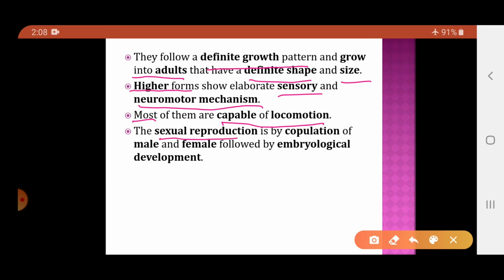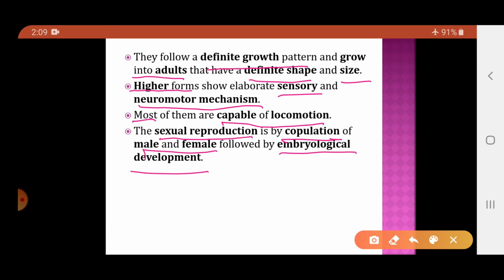They undergo sexual mode of reproduction by copulation of male and female, that is the male and female organisms undergo physical relation and undergo the sexual reproduction, and after sexual reproduction they show the embryological development. So that is regarding the kingdom Animalia, which we have studied in short.